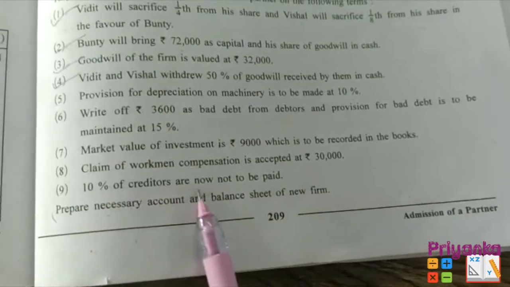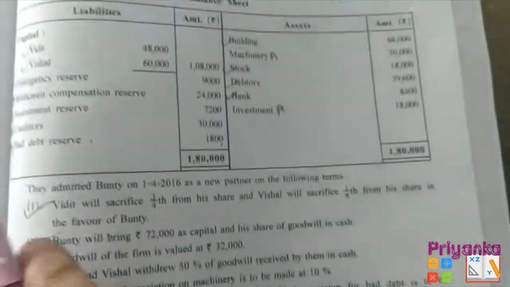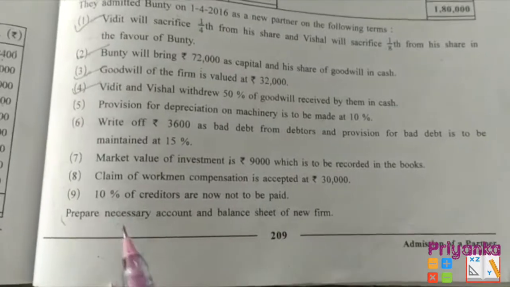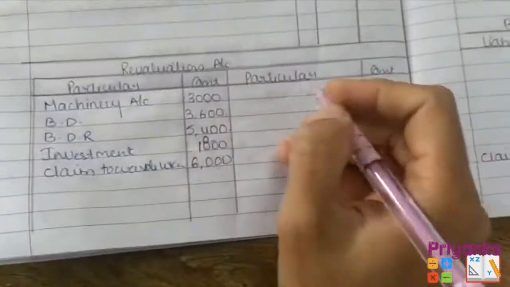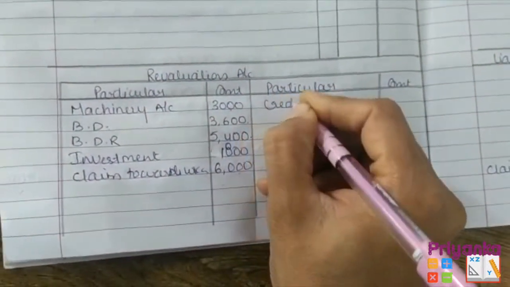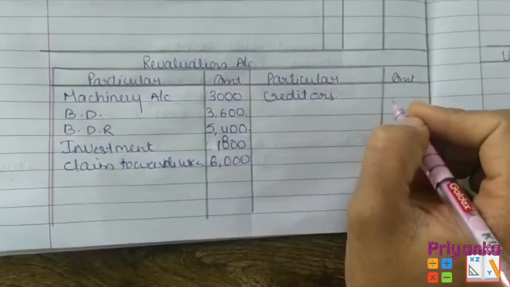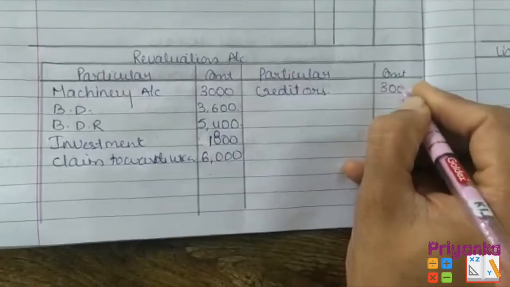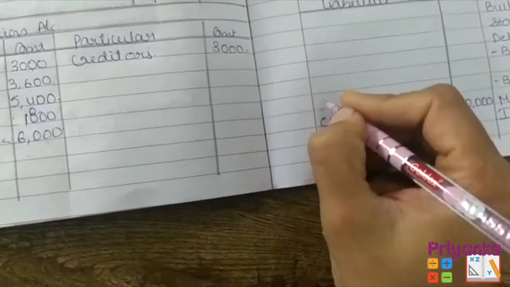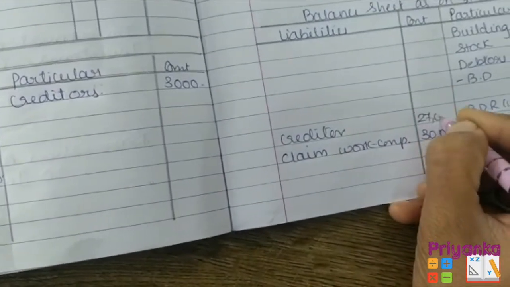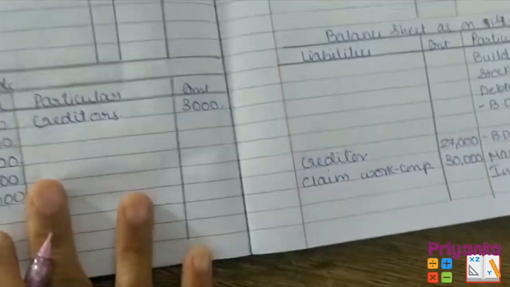Last adjustment is 10% creditor is now not to be paid. Now here the creditor is given 30,000 and if we remove 10% of it, it is reduced by 3,000. So that time we have to directly write down at the credit side of the revaluation. If you don't want to prepare journal entry, you can give it directly 3,000 and the creditor new value will become 27,000 which has been reduced by 3,000. So here we finish all the adjustments.